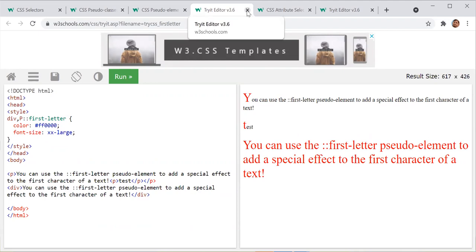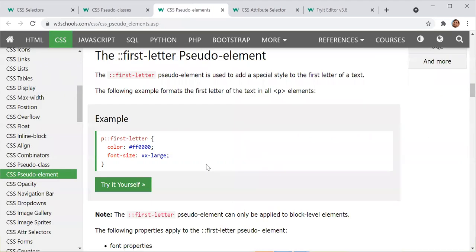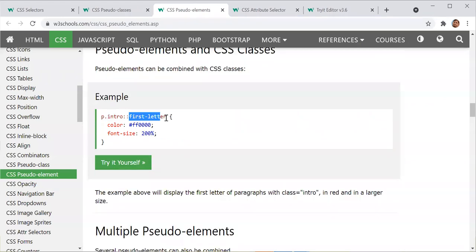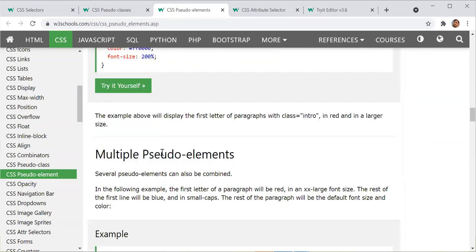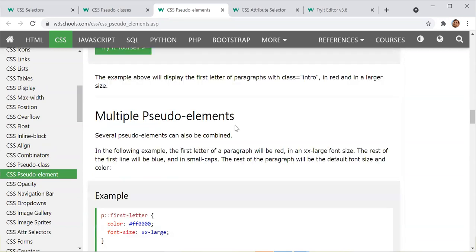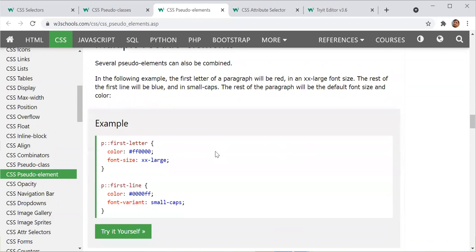Yes, now my doubt is clear. Let's move on to the next. Okay, so here I think everybody can understand this one. Inside a paragraph, we have one CSS and then first letter, right? Right, Rabi? Or anyone? Inside a paragraph, we have one class. Yes, clear. Let's understand how we can apply multiple pseudo-elements here.